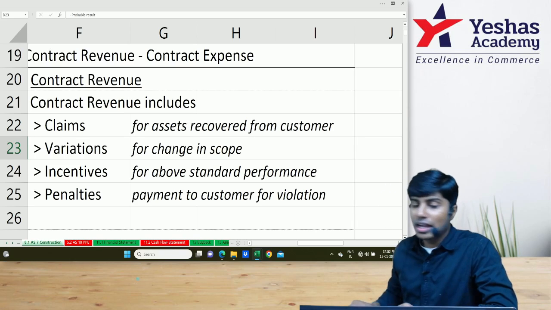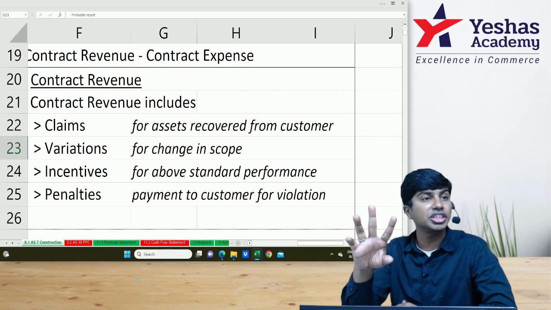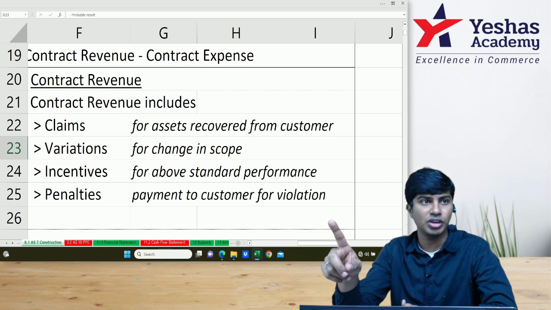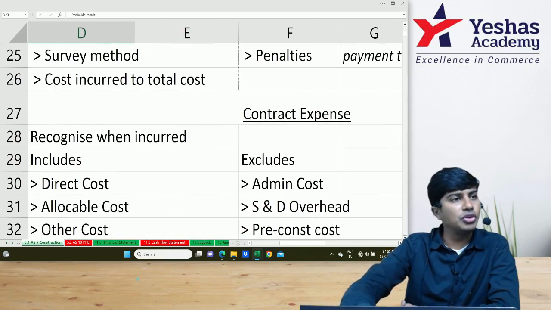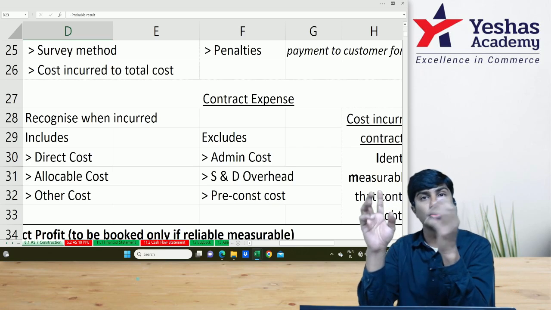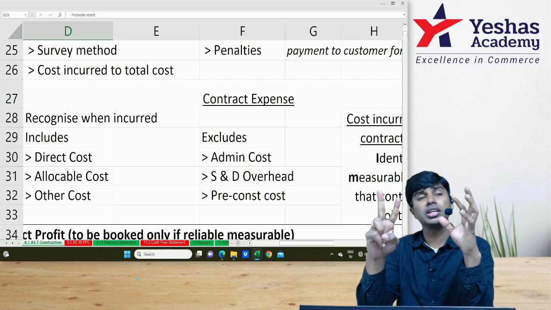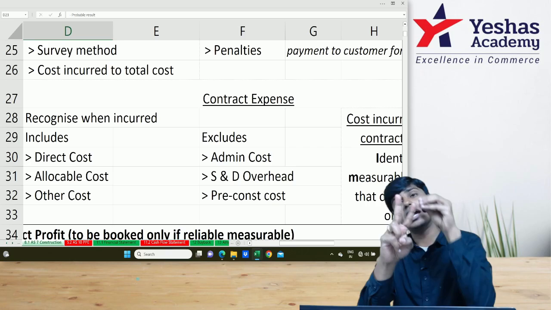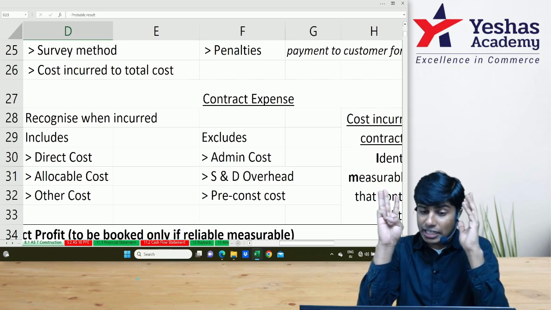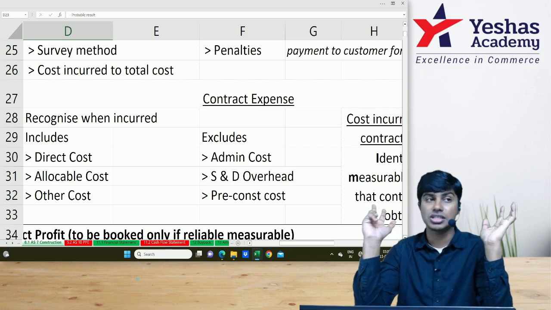Are you getting it? Any change in this revenue, or any change in the expected cost, is a change in accounting estimate. It will not be a change in accounting policy, or be considered a prior period item as per AS5. Then, once this contract revenue is computed, we need to also identify how to recognize contract expense. Contract expense will include 3 important things: direct cost incurred for that project, allocable cost which is incurred for several contracts together but can be allocated to this construction also, and any other cost which is related to this project. It does not include 3 things: administrative cost, selling and distribution overhead, or any other pre-construction cost.